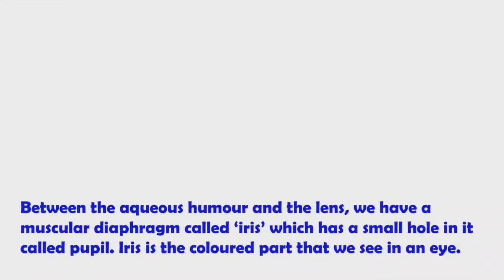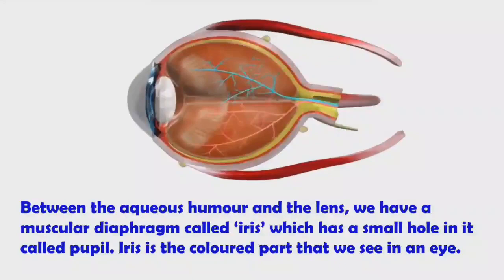Between the aqueous humor and the lens we have a muscular diaphragm called the iris. The iris has a small hole in it called the pupil. The iris is the colored part that we see in an eye.